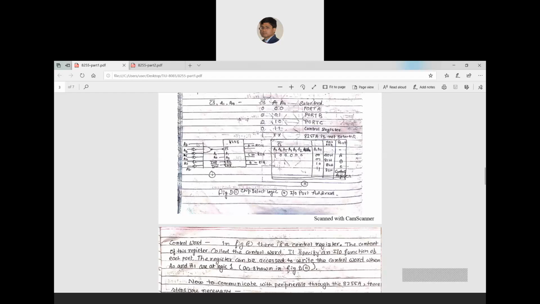So A7 is directly connected. When A7 is 1 and all the other pins are 0, only then will the output of this NAND gate be enabled. When it is enabled, the chip select will be enabled, and it will enable the 8255.